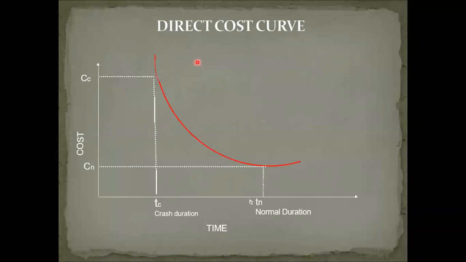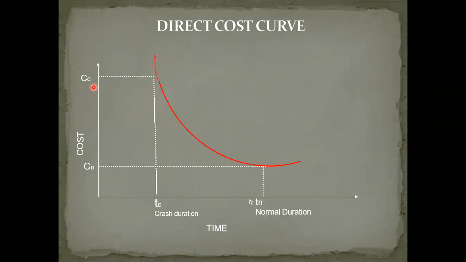So as the project is there, similarly the straight line indicates the normal project, that duration and time, and this side cost is there. So that is the crash duration and this is the normal duration. The normal duration up to this, the project should be completed as per the network, and if you want to complete it early, then your cost is increased. That is called crash duration and crash cost.